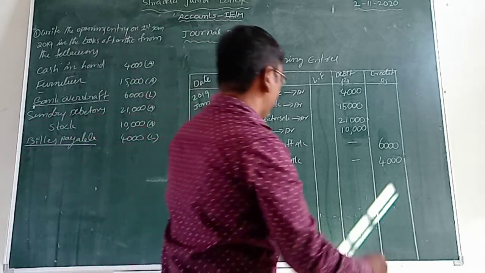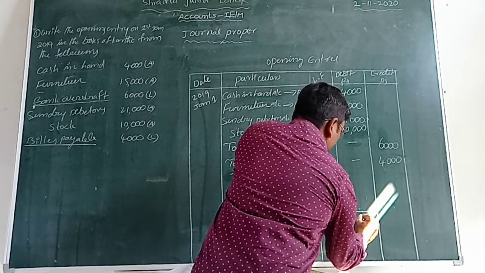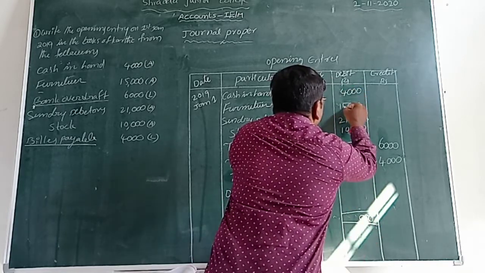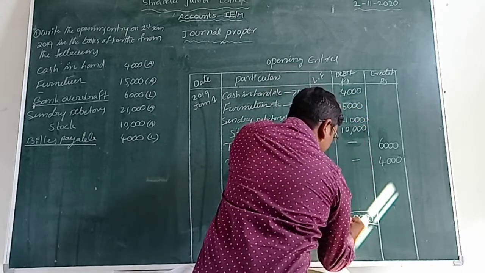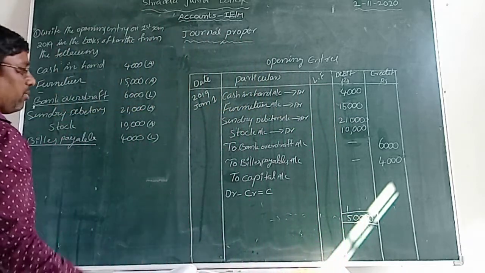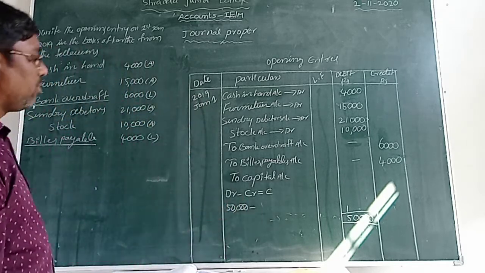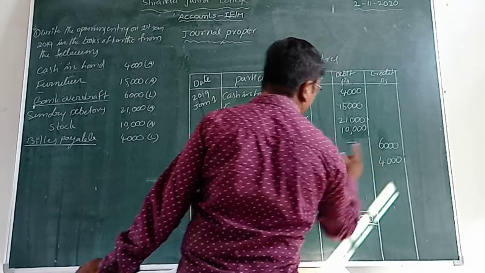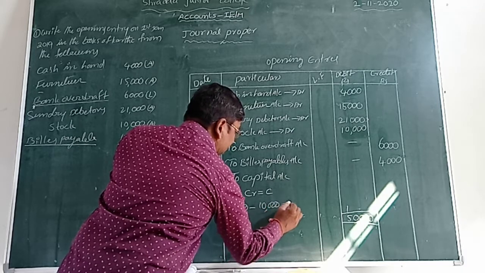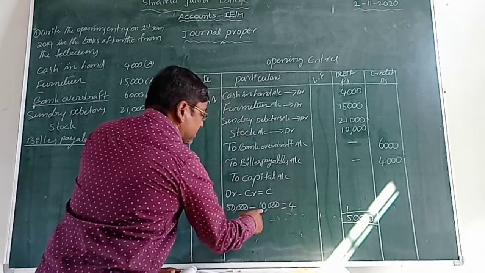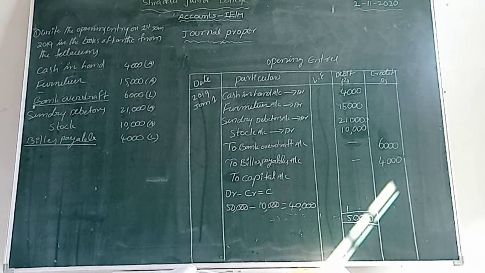First of all we find the total debit. What is the total debit here? Adding up, the debit amount is 50,000 rupees. Minus the credit amount. What is that? 6,000 plus 4,000, how much? 10,000. The remaining is 50,000 minus 10,000, which is equal to 40,000 rupees.